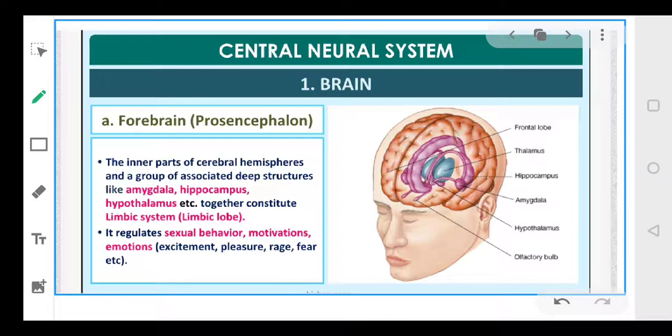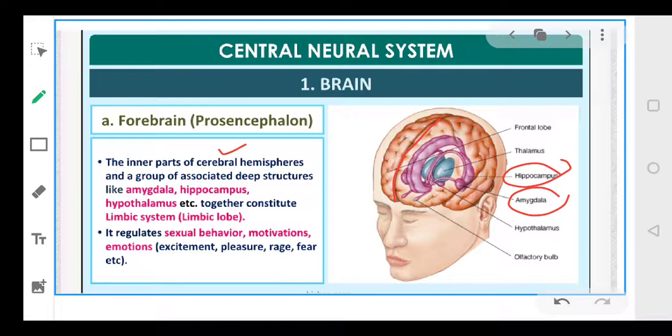Now, inner part of your cerebral hemispheres, as I told you, there are two cerebral hemispheres. This is a connection which is called corpus callosum. तो inner part जो है आपका cerebral hemispheres का, it is associated with deep structures. Okay, it is further associated with certain structures which are called amygdala, right? Hippocampus, right? Then your limbic system and your thalamus and hypothalamus.